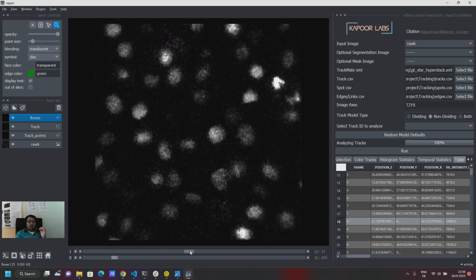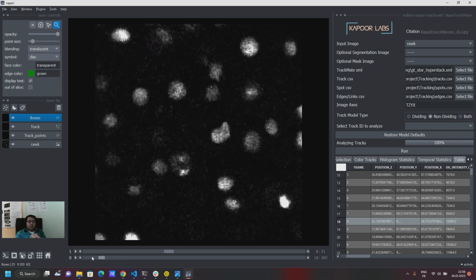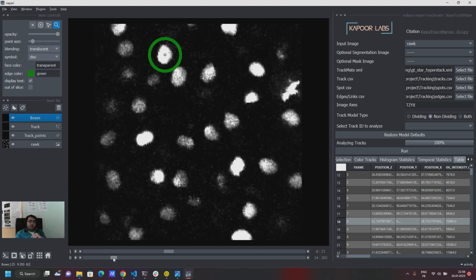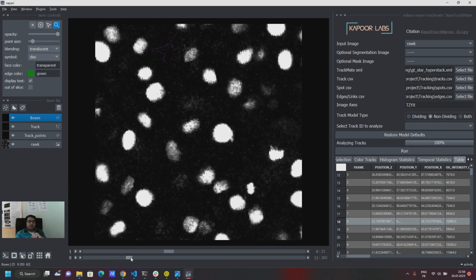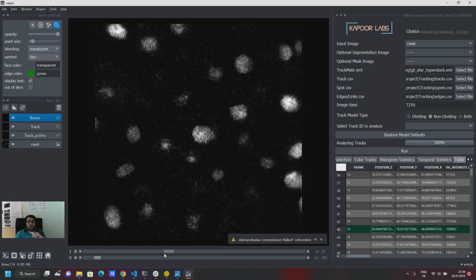Yeah, and then this box doesn't appear everywhere because it just appears on the Z where actually the centroid of the cell is. So this is the nice visual. You have the track points, you have these boxes, and you have the track lines. And you have this interactivity either from the drop-down menu or from your table where you can just visualize these